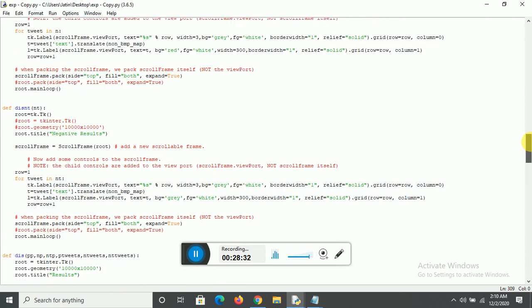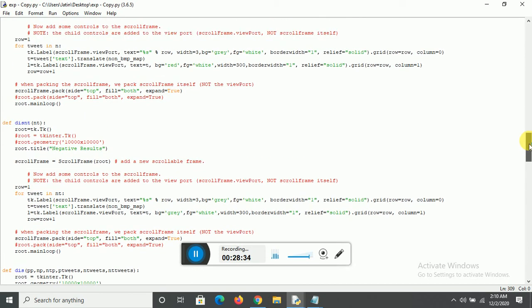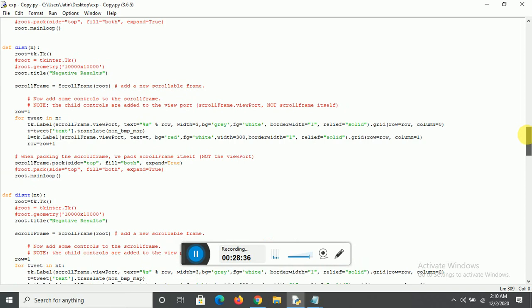So these are the three functions: for the positive, for the negative, and for the neutral results.